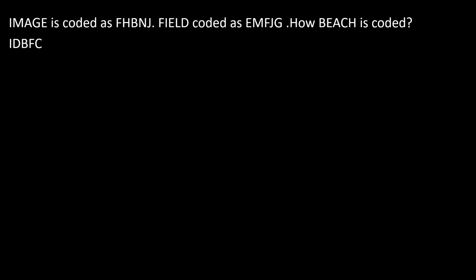Image is coded as F, H, B and J. Field coded as E, M, F, J, G. How is beach coded? Okay, now we'll write this image, then field, then beach.